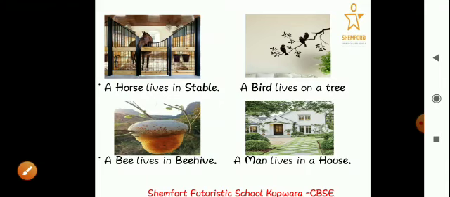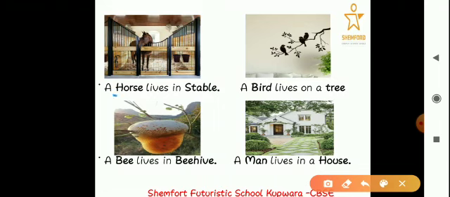Then, a few more examples. A horse lives in a stable, a bird lives on a tree, a bee lives in a beehive, a man lives in a house. So again, you have to remember the name of the animal along with the name of the place where they live, the name of their home.